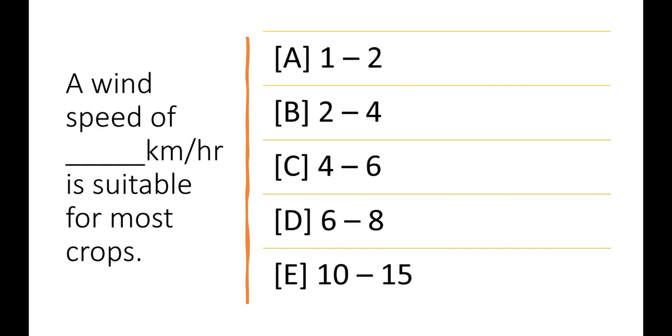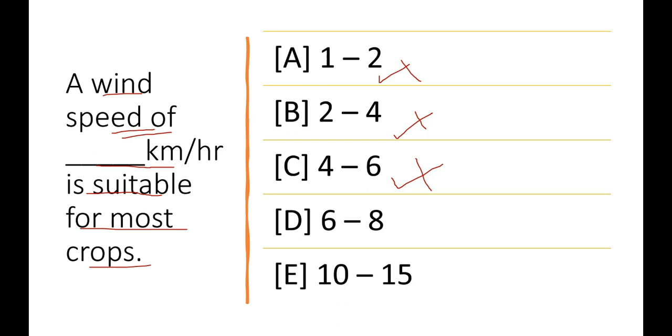This question is very much important. The question is: the wind speed of dash kilometer per hour is suitable for most crops. Okay, they are asking about the wind speed of dash kilometer per hour suitable for most of the crops. Wind speed of 1 to 2 kilometer is suitable? No. Wind speed of 2 to 4 km per hour is suitable? No. Wind speed of 4 to 6 km per hour is suitable for the crop growth? Yes, it is suitable for the crop growth.